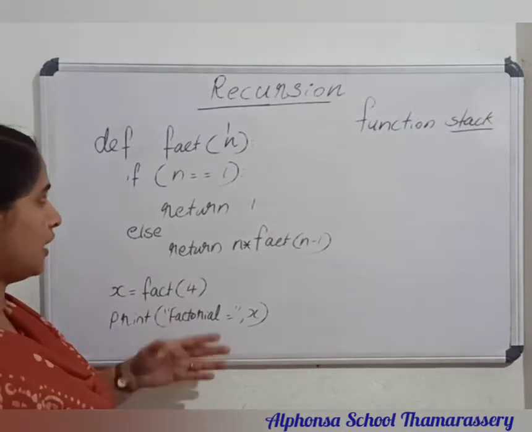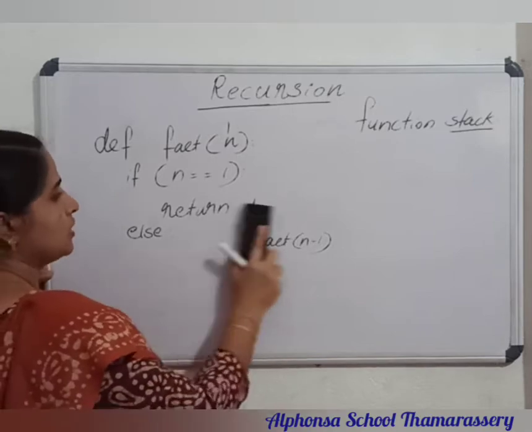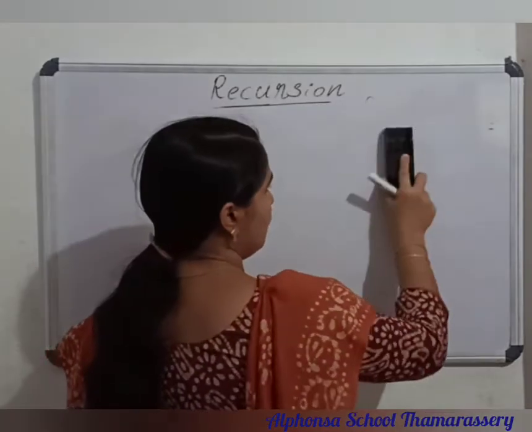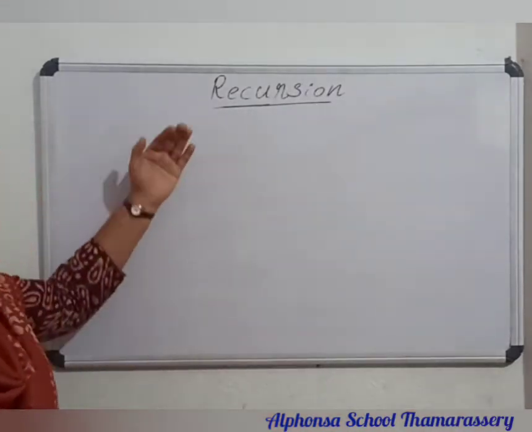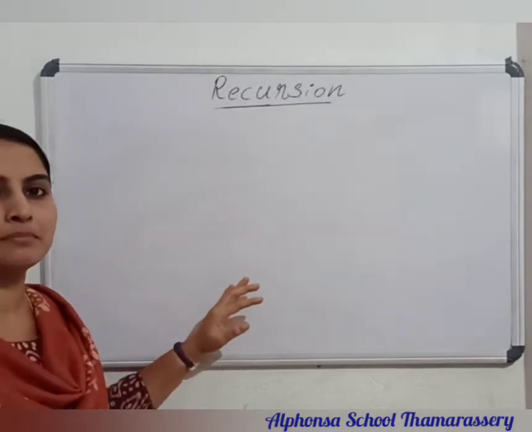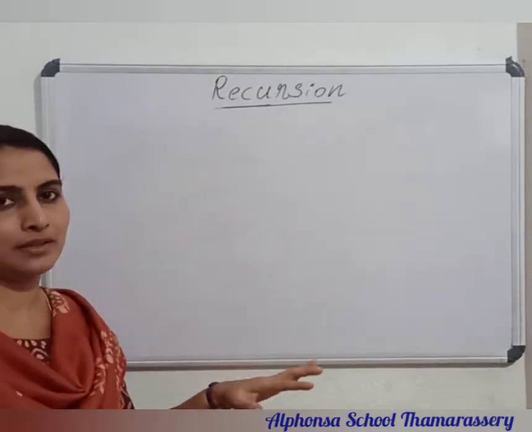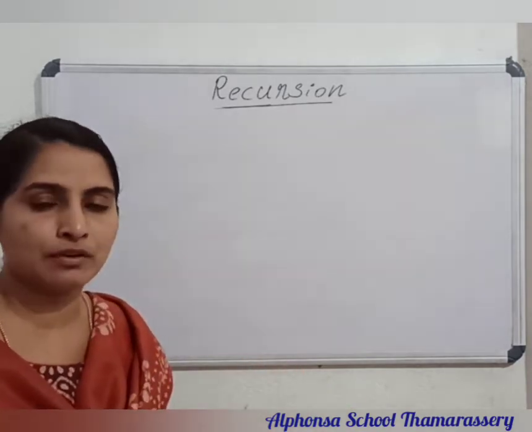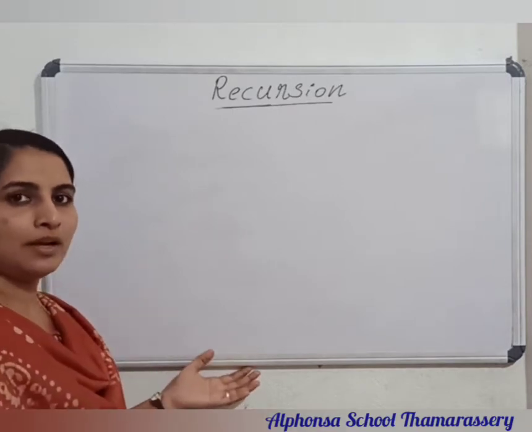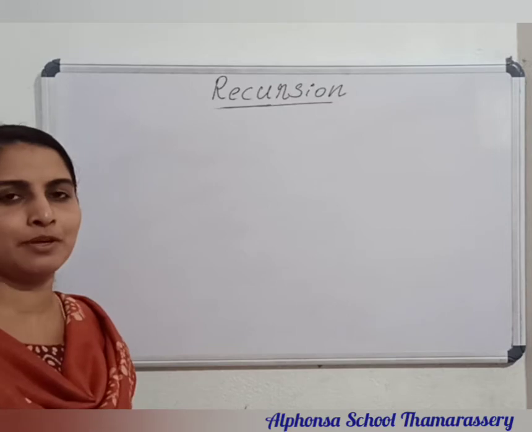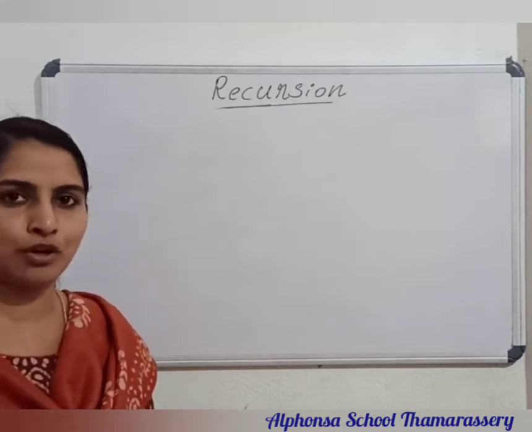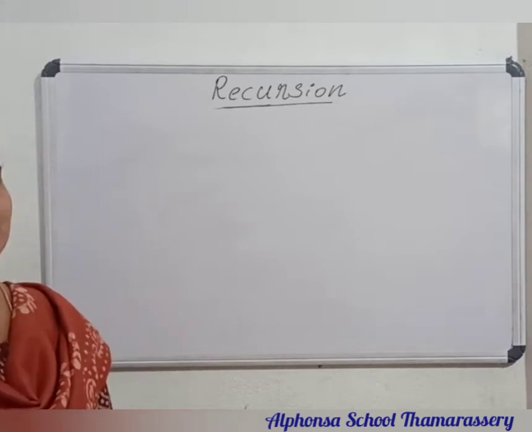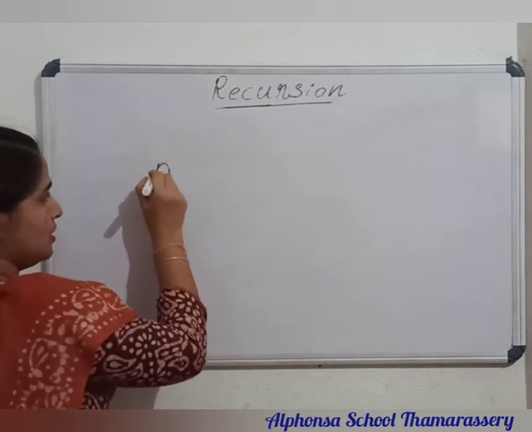Now we are going to write some more functions related to recursion. And before that, what are the advantages of a recursive function? When you are writing a recursive function, the code becomes simpler and small. In the case of factorial 2, we did the program in another way using iteration, using a for loop. There we use more code, and in the case of factorial there is not much difference between a recursive function and an iterative function, a normal function. But in bigger programs that we are going to study, like binary search, by that time you can see the difference.